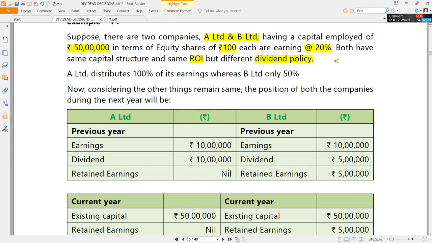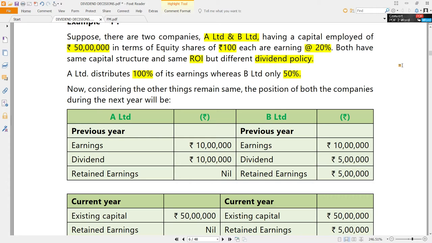Everything else is the same, the only thing different is dividend policy. A Limited distributes 100% of its earnings as dividend. That means its payout ratio is how much? 100%. B Limited distributes 50% of earnings as dividend. That means its payout ratio is how much? 50%. Payout ratio, you should remember the formula already.